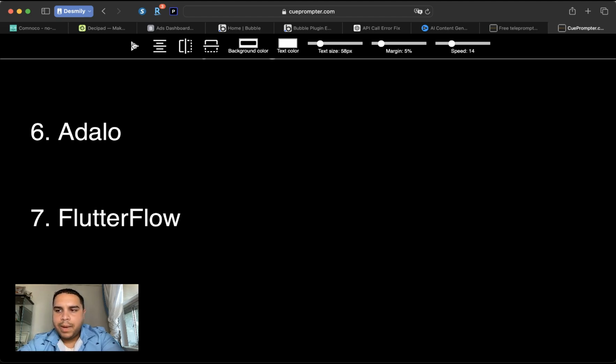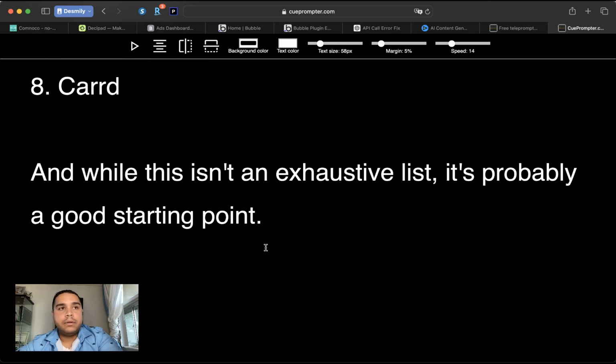Some other ones that come to mind are Glide. You can build templates for Glide, Softr, perhaps Zeroqode, although they're less known. Those three are the ones that come to mind here as we're wrapping this up. Carrd, you can be building templates for Carrd as well. And listen, this is not an exhaustive list. It's probably a good starting point, but there are many other tools out there that have marketplaces where you can sell templates.